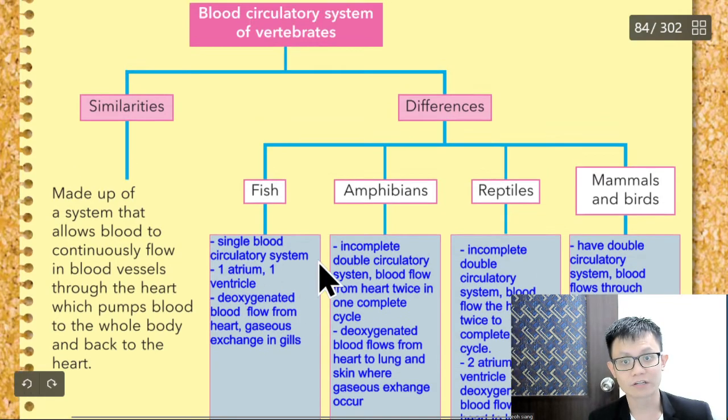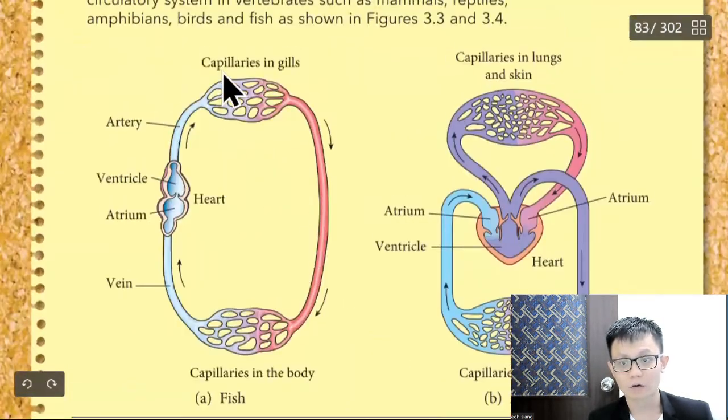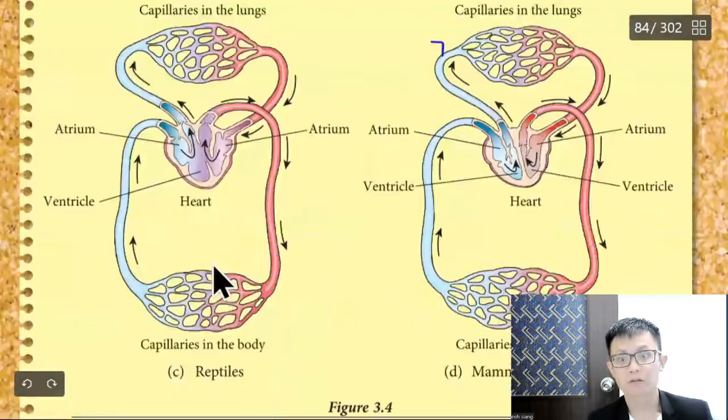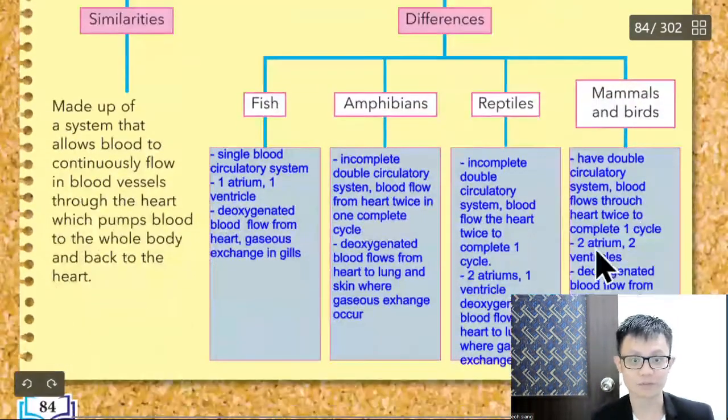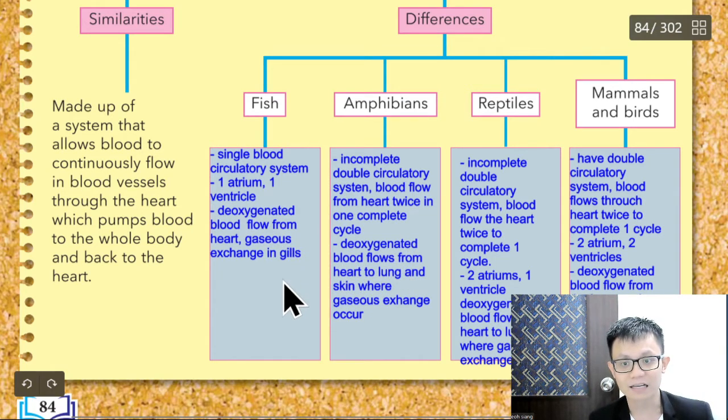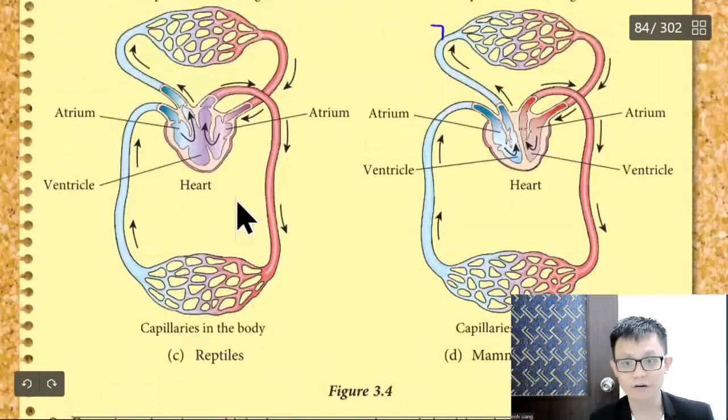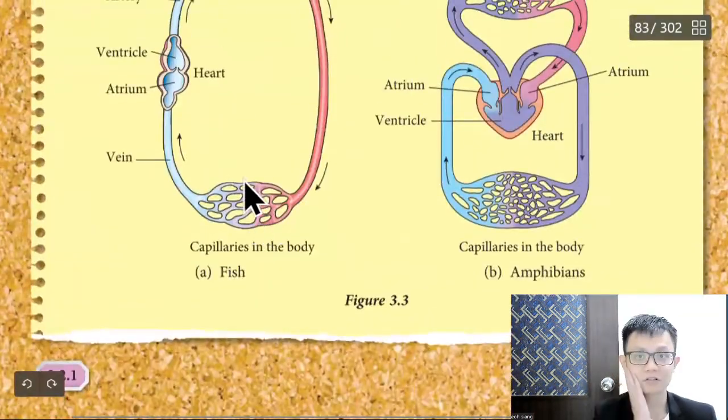1 atrium, 1 ventricle. We can see from here. 1 atrium, 1 ventricle. This one has what? Many. 2 atrium, 1 ventricle. 2 atrium, 2 ventricle. So we can see from here. 2 atrium, 2 ventricle. 2 atrium, 1 ventricle for amphibian. How about the last one? Gas exchange in the gill. Correct or not? The fish doesn't have lungs, so the gas exchange is in the gill. The fish here can breathe.